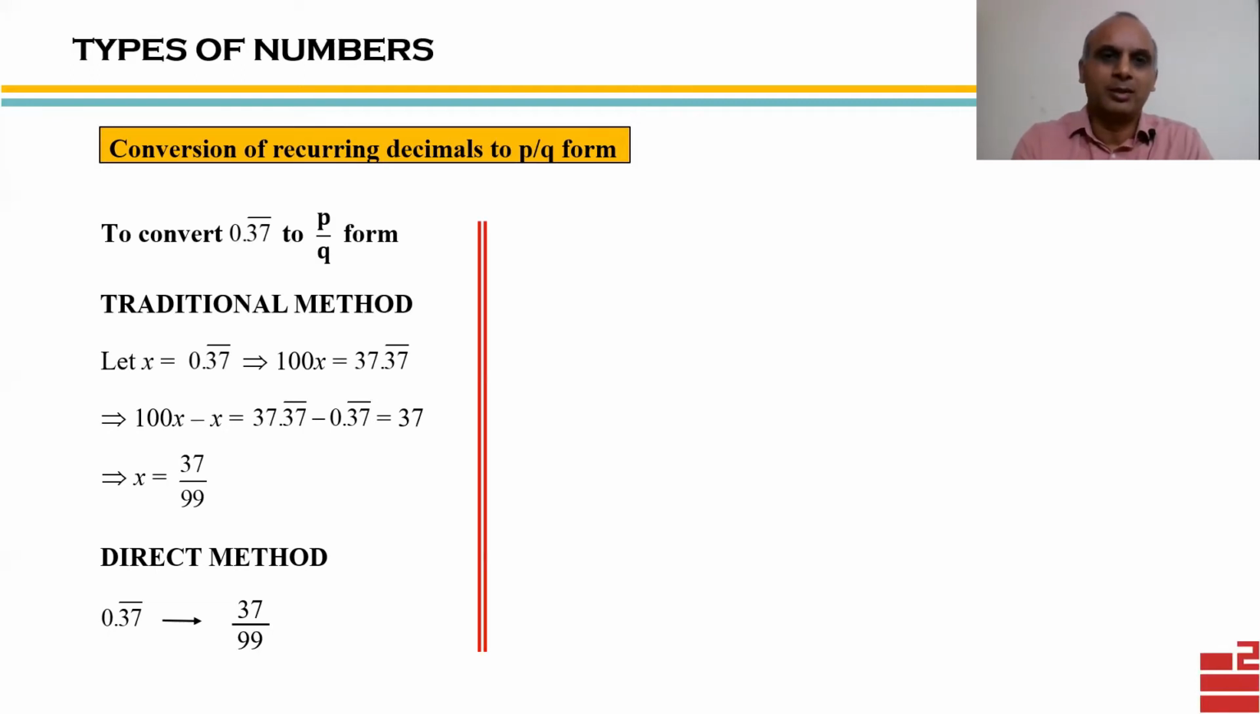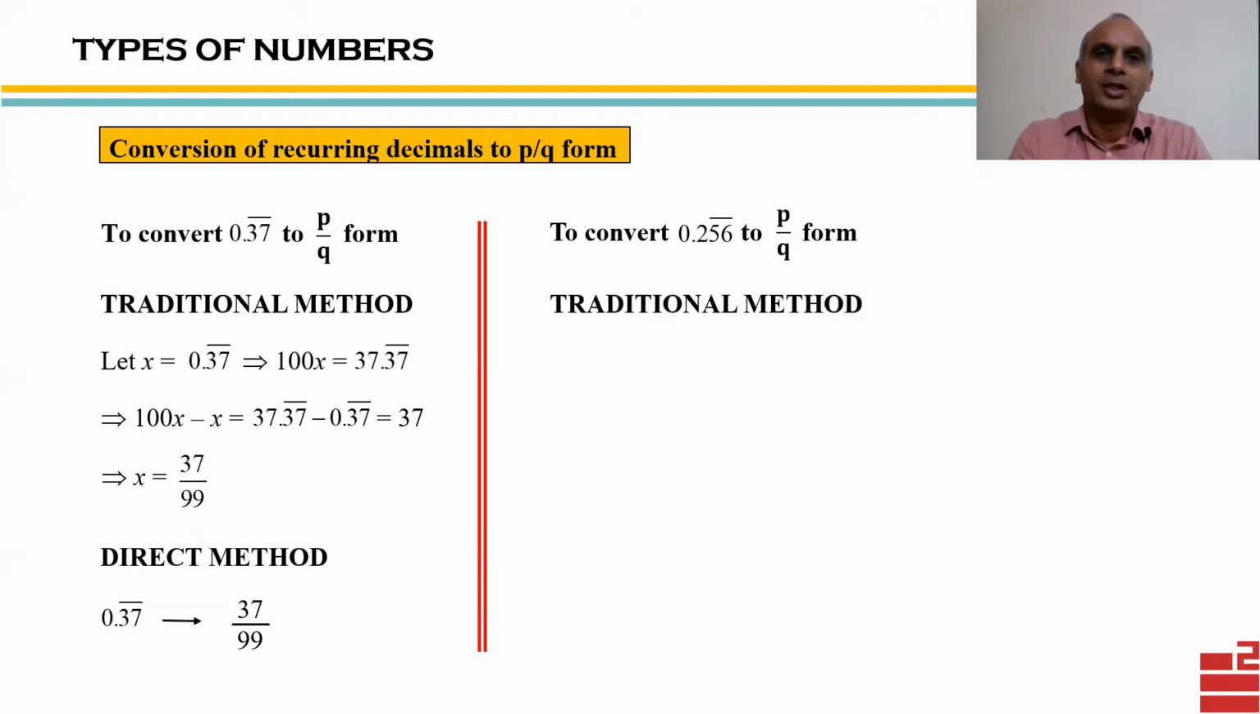Let's take one more example. Now we will convert 0.256 with the bar over only 56 to p by q form. The traditional method says again take it as x and we proceed like this. So the first job is to get rid of 2 because that is creating trouble. So we'll take 2 outside. How do we bring it outside? We multiply both sides by 10. So we get 10x is equal to 2.56 bar.